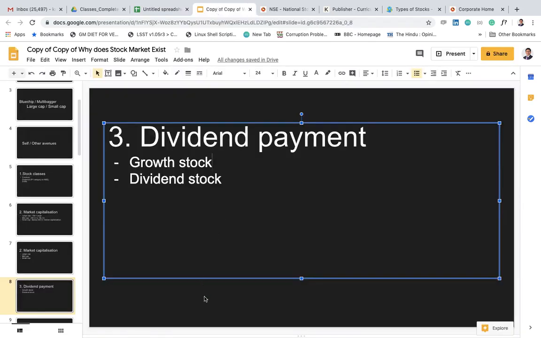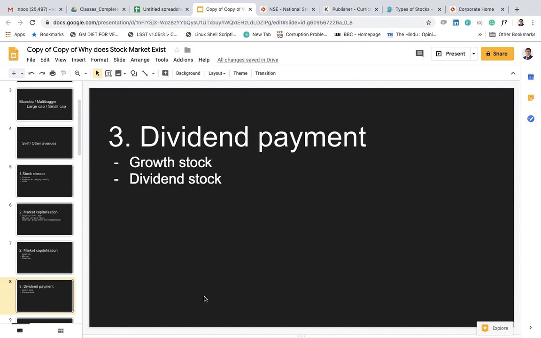So it is a matter of choice for company management how much money they want to reinvest and how much money they want to give as dividend. Many times it's a choice, and sometimes it's a necessity. You don't have a choice: your business is growing really fast and you need more and more money. You may choose not to give dividend, and investors will still be very happy because they know that their business is growing and their stock prices are going up. On the other side, there are people who may think, okay, I want to invest in the market with the expectation that I get a good dividend every year.